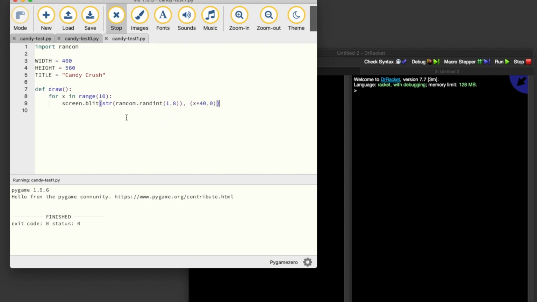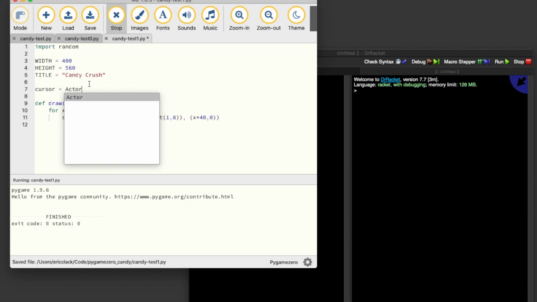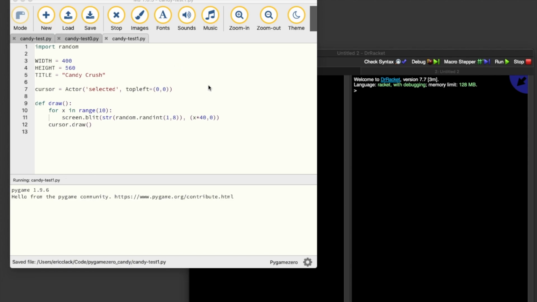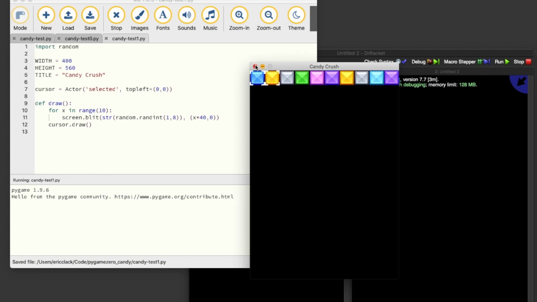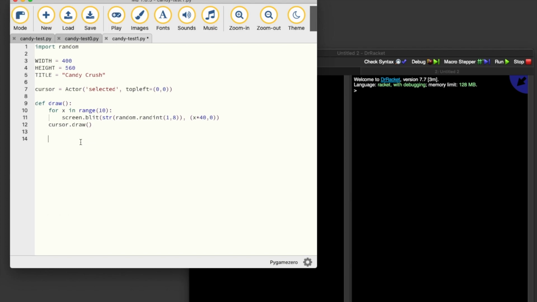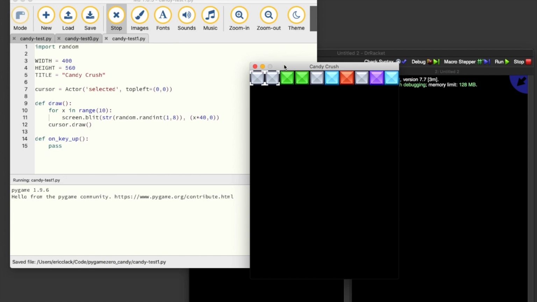Something interesting happens when we add the cursor. Let's do that now. We need to remember to draw the cursor, so we can do that here. Let's just test that that works. Okay, so now we have a game's cursor, but look what happens when we put in the code for moving it. I'm actually not going to add the moving code, I'm just going to add an empty function, but this will get called each time we press a key.